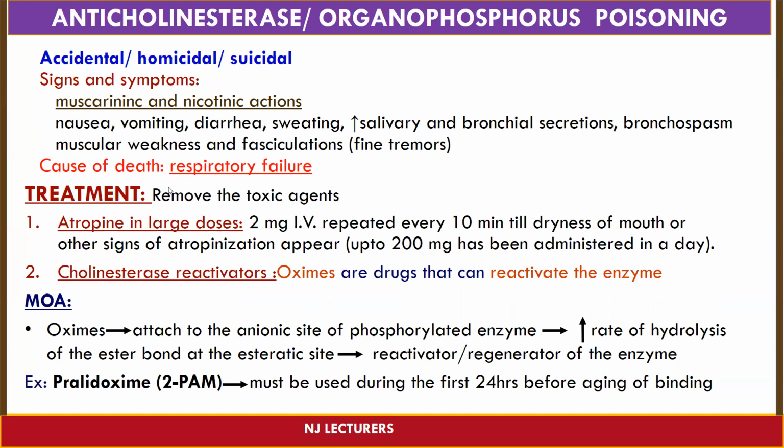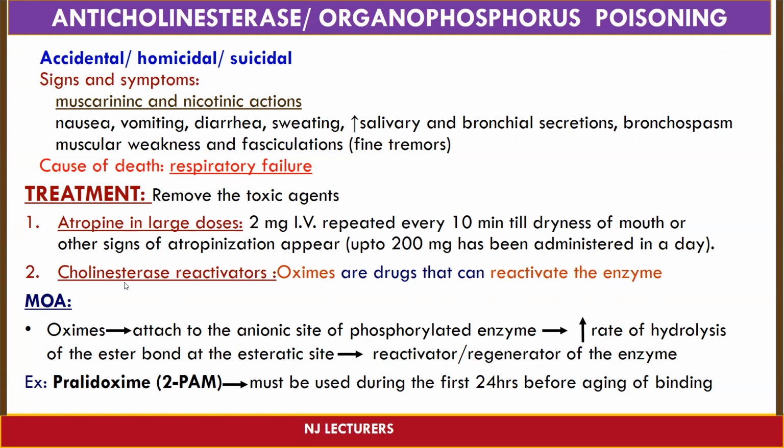Treatment is that first we should remove the toxic agent. Next, we are going to make use of antidote. Firstly, we are going to make use of atropine in large doses. This is the dose: 2 mg IV repeated every 10 minutes till dryness of mouth or other signs of atropinization appear. Up to 200 mg has been administered in the day.